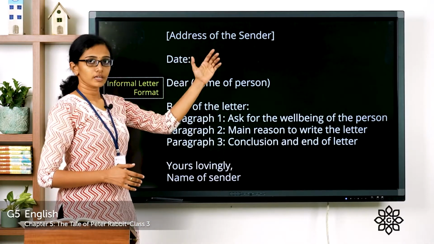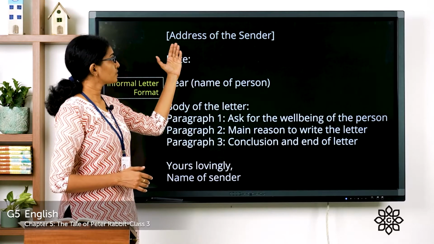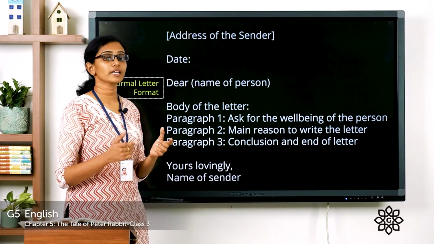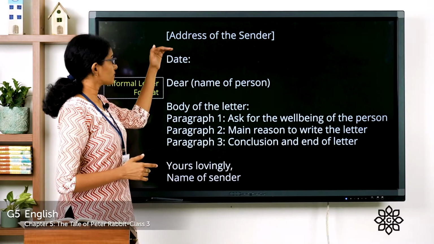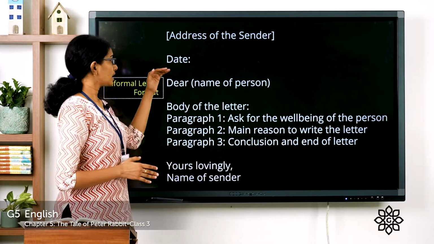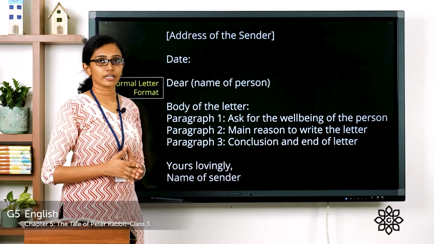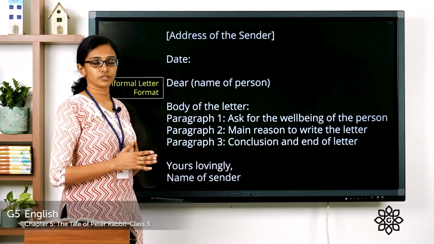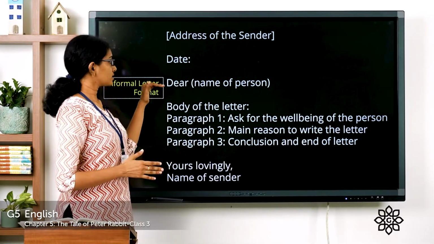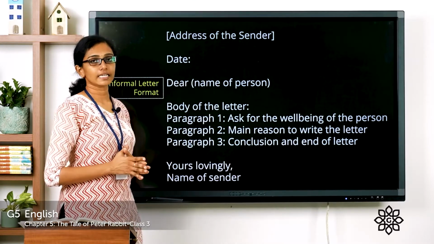First, at the top left side, you have to write the address of the sender. If you are writing the letter, you have to write your address. And it should be followed by the date on which you are writing. Then that should be followed by the greeting. Dear this person, dear that person. What do you call that person?